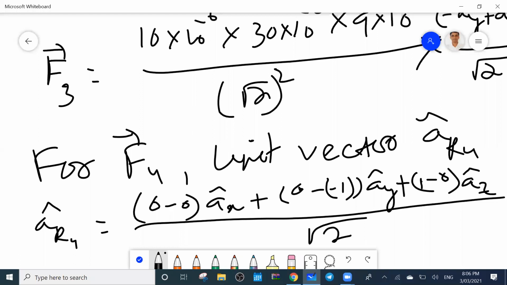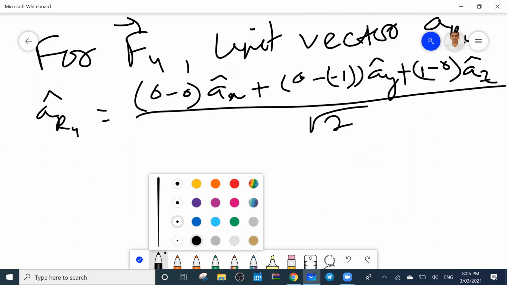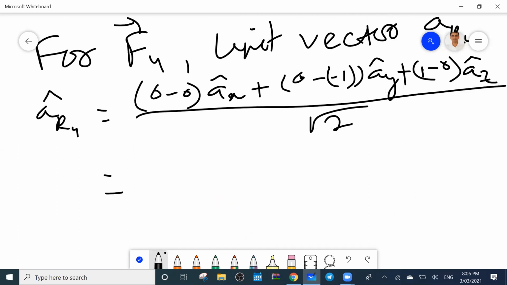So what is the value you got? Ay cap plus Az cap over root 2.